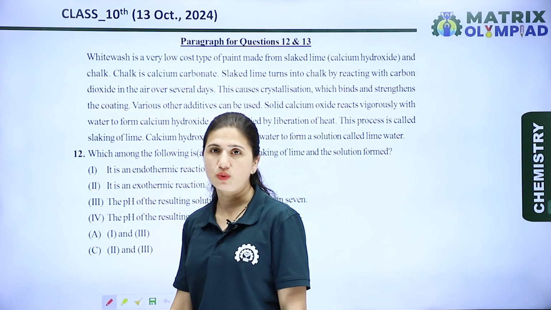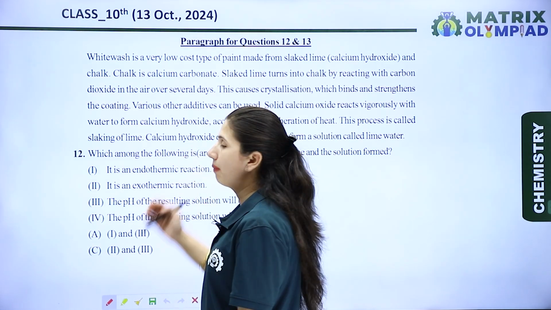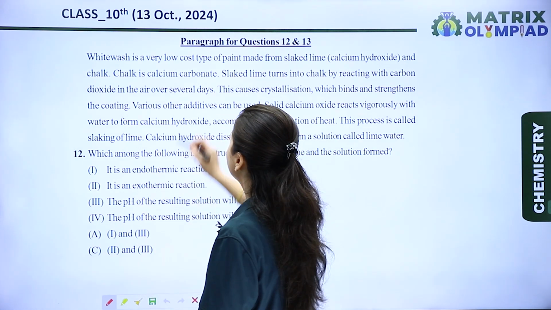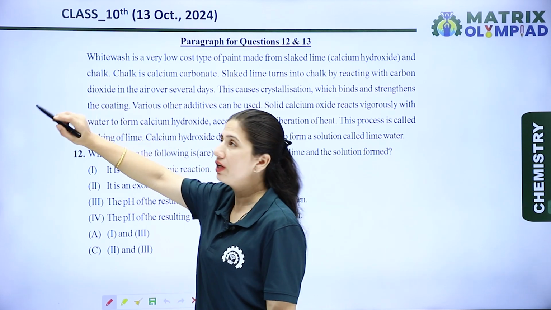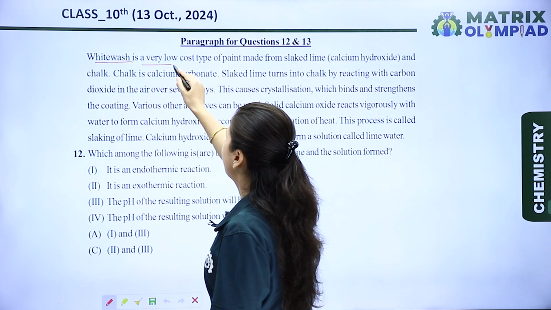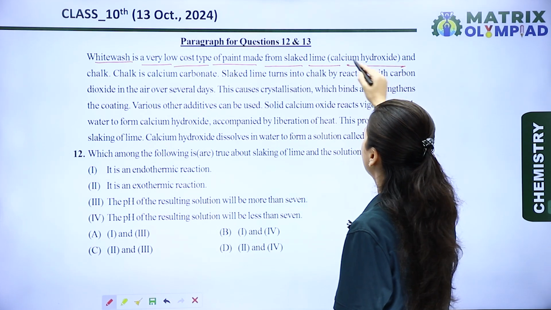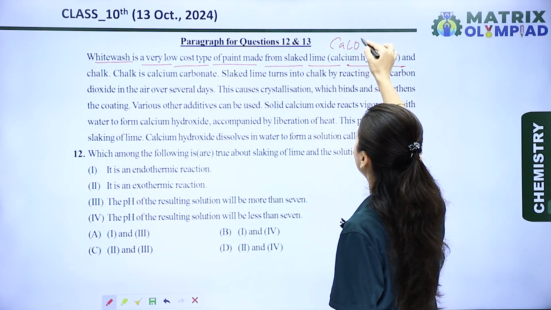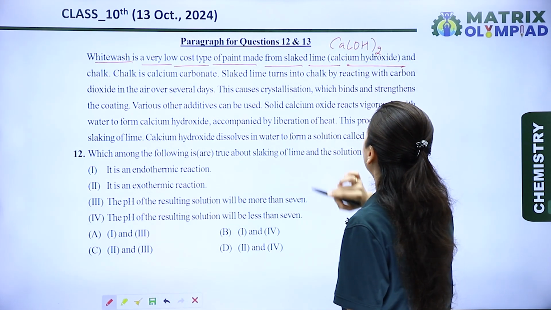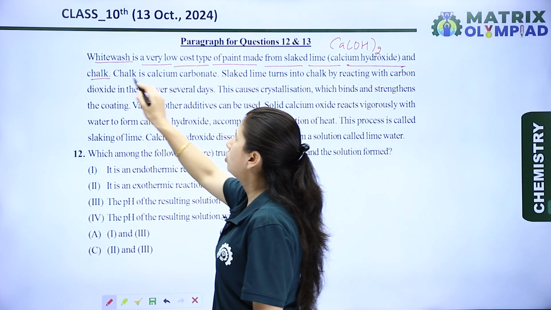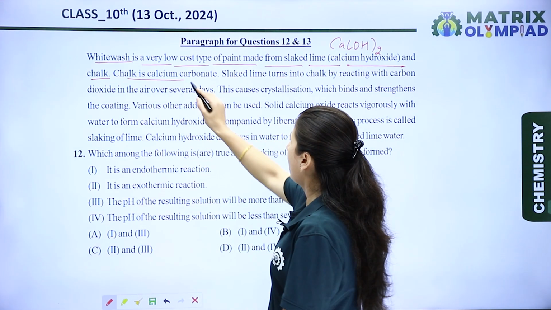Now let's see the next question. The next question is a paragraph based question, so let's see the paragraph. The paragraph is: whitewash is a very low cost type of paint made from slaked lime, calcium hydroxide. The formula of calcium hydroxide is Ca(OH)2, and chalk. Chalk is calcium carbonate.